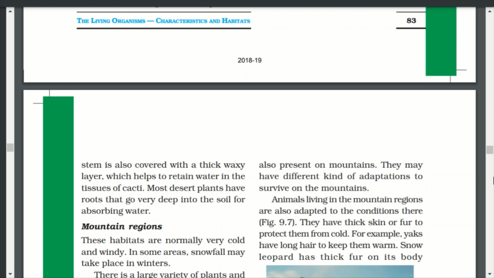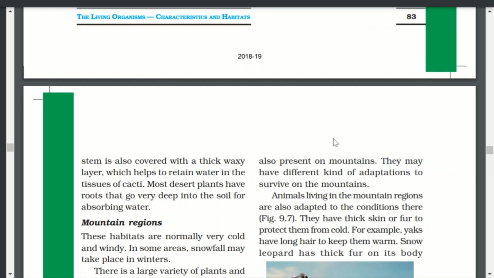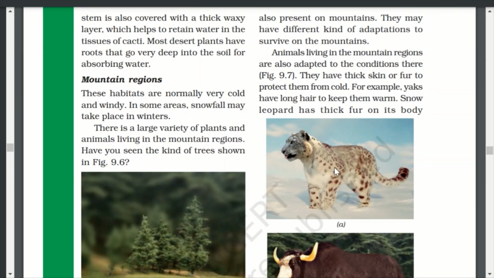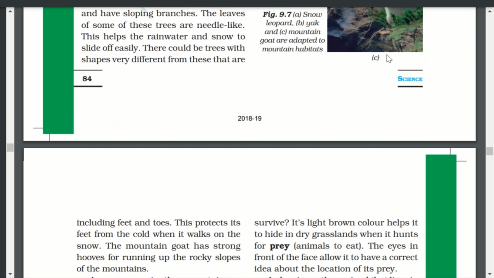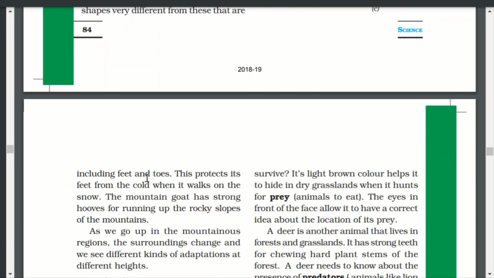The snow leopard has thick fur on its body. You can see here, this is a snow leopard. Its skin is very furry, including feet and toes. This protects its feet from the cold when it walks on the snow. The mountain goat has strong hooves for running up the rocky slopes of the mountains.